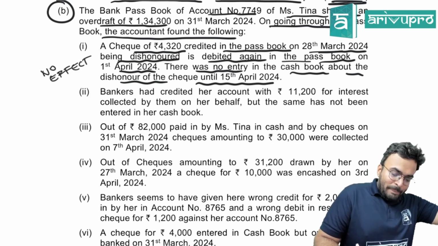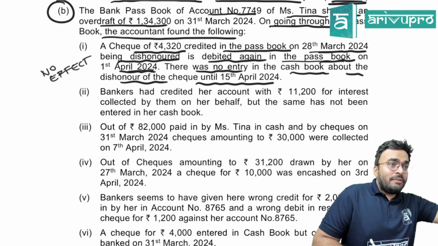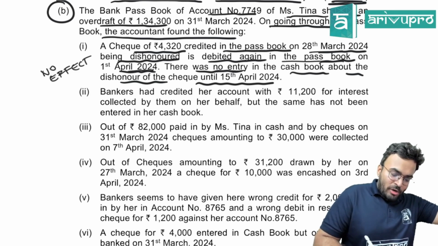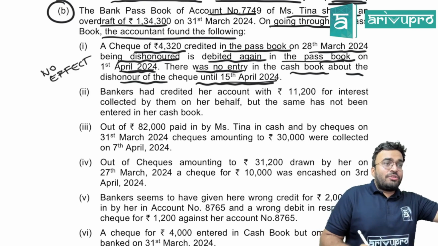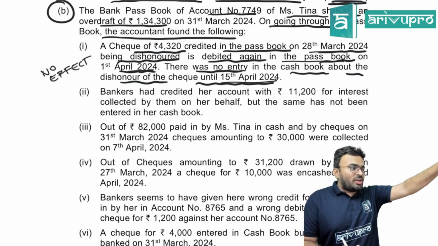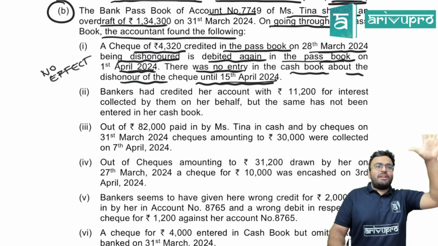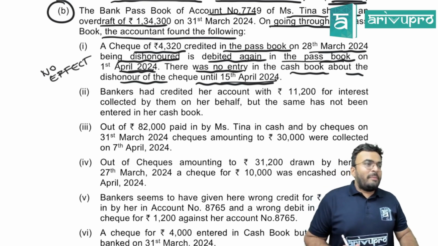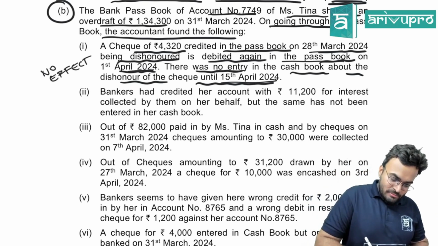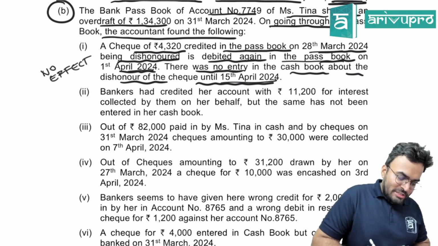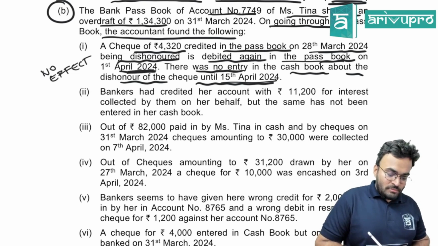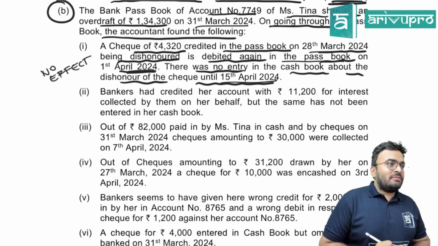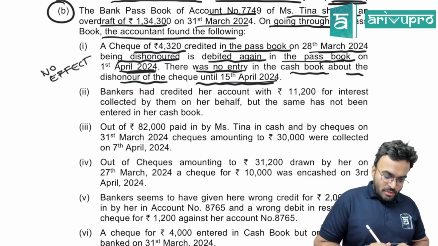In the passbook on 1st April, there was no entry in the cash book about the dishonor till 15th April. So passbook also no entry about dishonor, cash book also no entry about dishonor. What BRS are you going to do? Debited on 1st April. We are preparing BRS on 31st March.